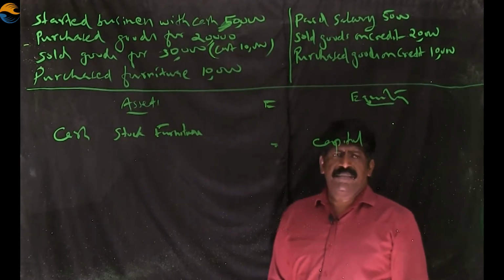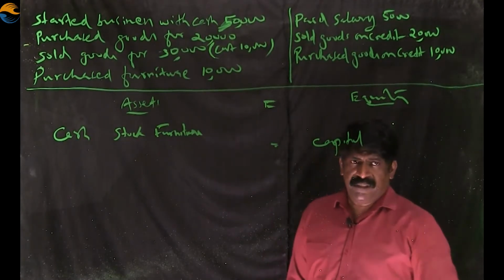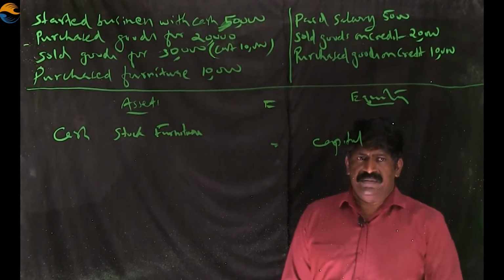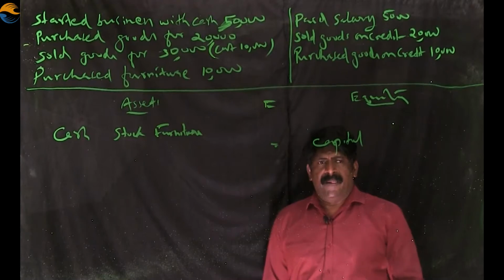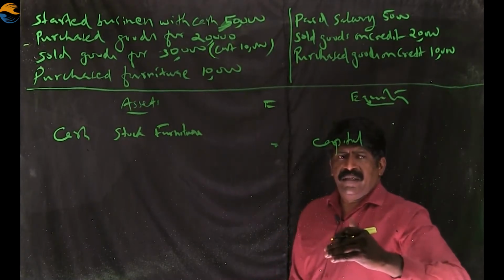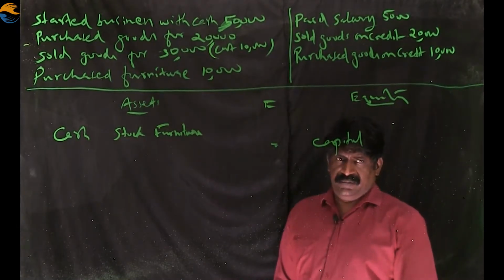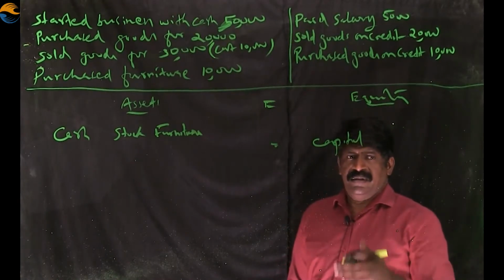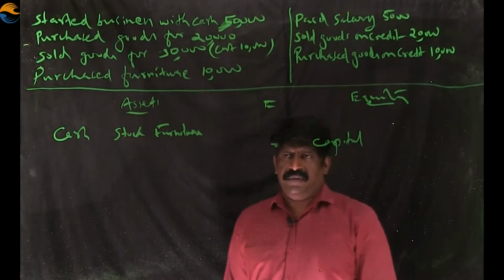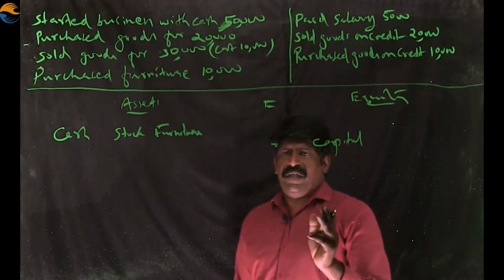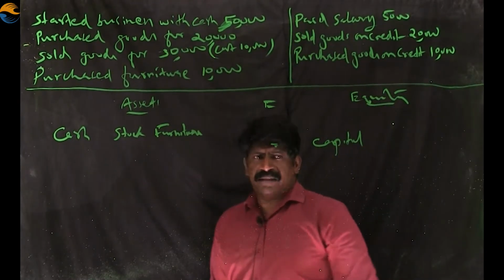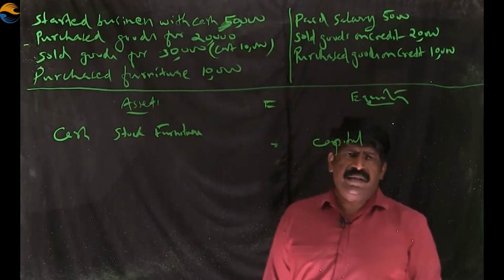When we introduce money into the business, it is called capital. And when money is taken back from the business for paying the expenditure, the capital gets reduced. So this item, paid salary, will affect both sides. It will affect the cash, and at the same time it will affect capital also.